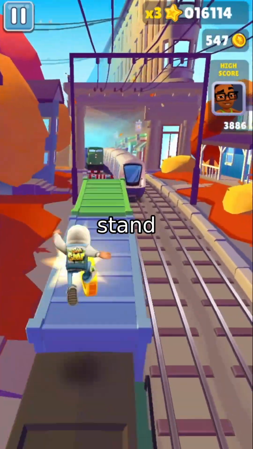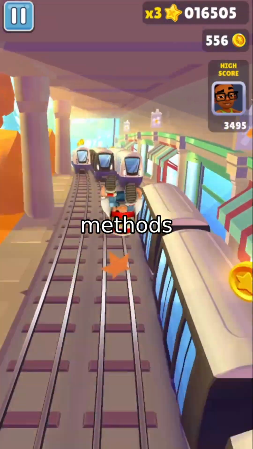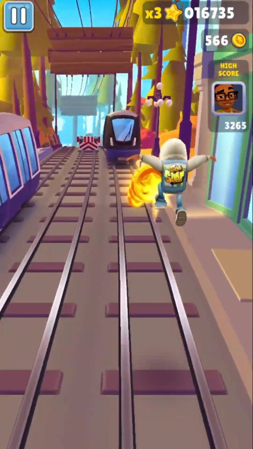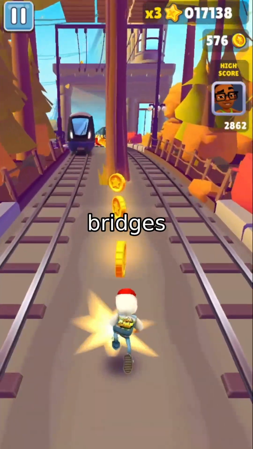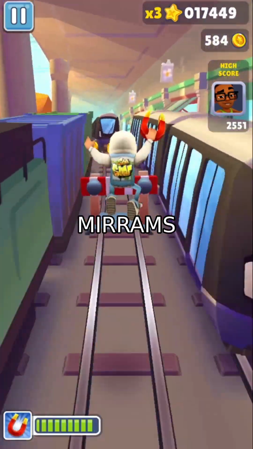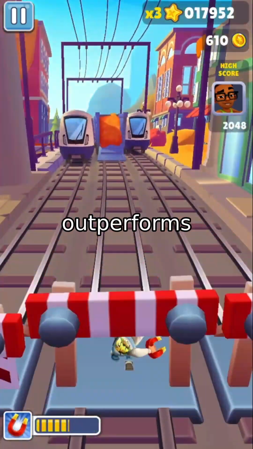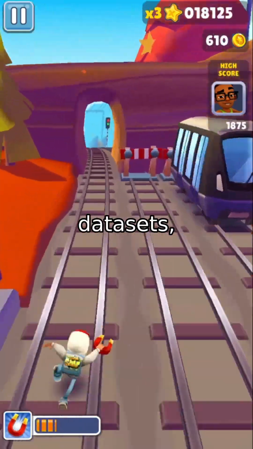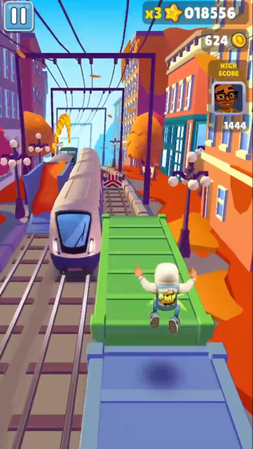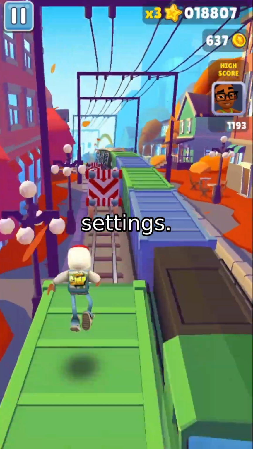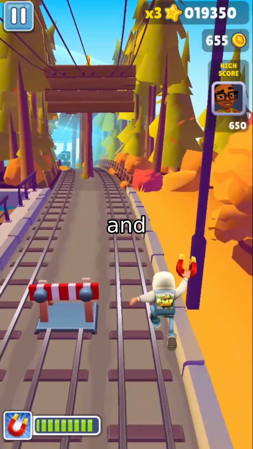What makes MIRRAMS stand out? It's not just about handling missing data, it's about understanding why other methods work. One of its loss terms closely resembles FixMatch, a technique used in semi-supervised learning. This bridges gaps between different AI approaches, making MIRRAMS a versatile tool. The results? MIRRAMS outperforms traditional methods across diverse datasets, even when no data is missing. It's like a Swiss Army knife for machine learning, effective in both supervised and semi-supervised settings. And because it's built on foundational principles, it can adapt to images, text, and more.